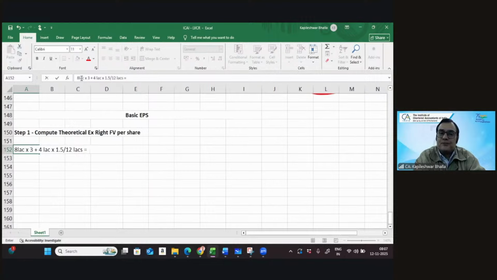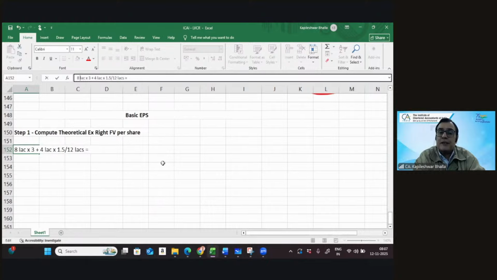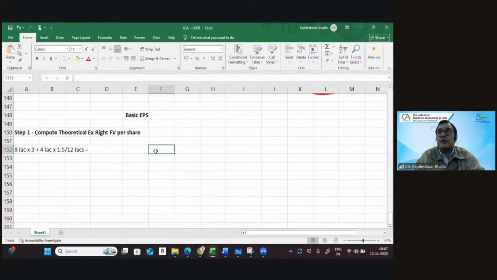The company had 8 lakh shares at the price of 3, and they issued another 4 lakh shares at the rate of 1.5. Let's see the weighted average. That becomes the theoretical ex-rights price. So that makes it 24 plus 6 divided by 12, which works out at 2.5.